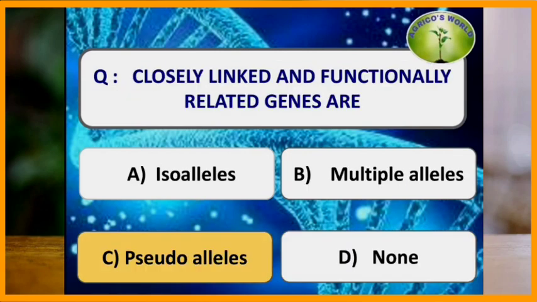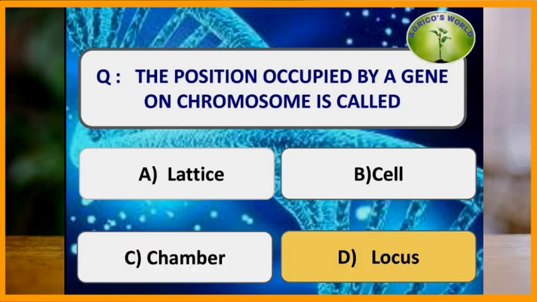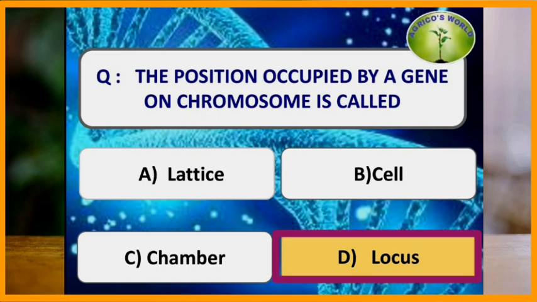Closely linked and functionally related genes are pseudoalleles. They govern different expression of the same character and occupy the same locus. The position occupied by a gene on chromosome is called locus.